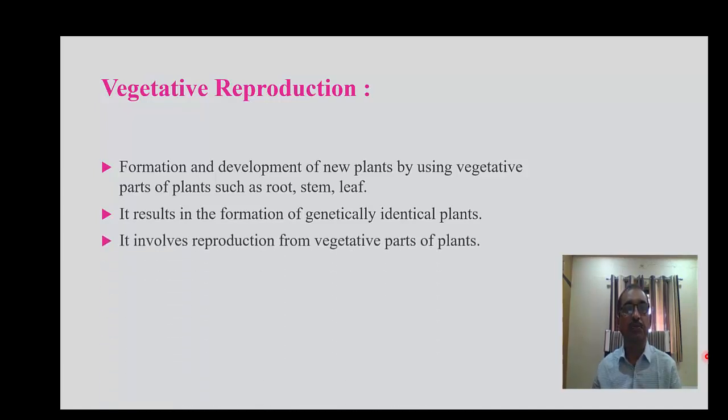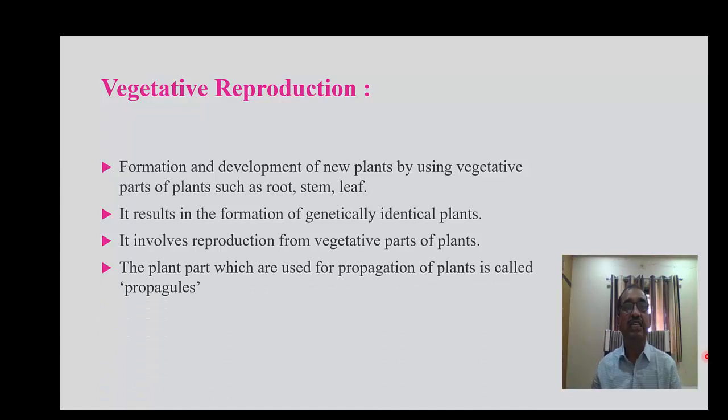In this vegetative reproduction, the vegetative part of the plant which is used is called a propagule. That is the part which is used to produce the entire plant. This part is called the propagule.